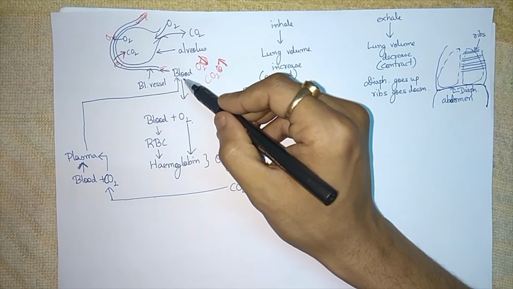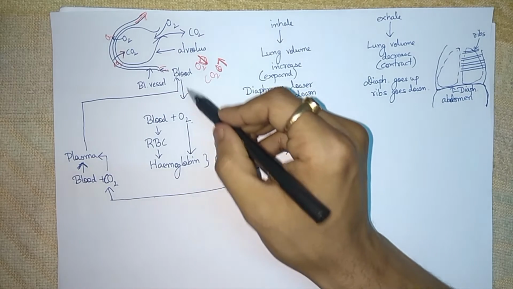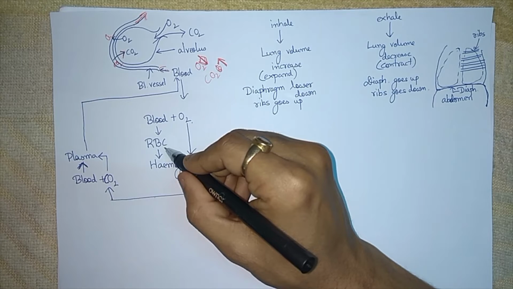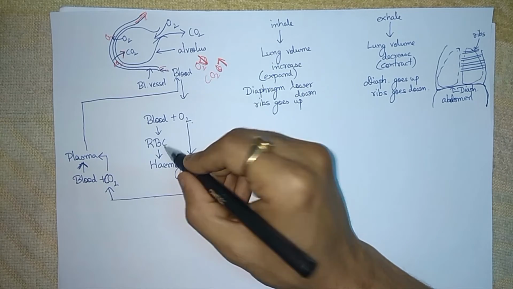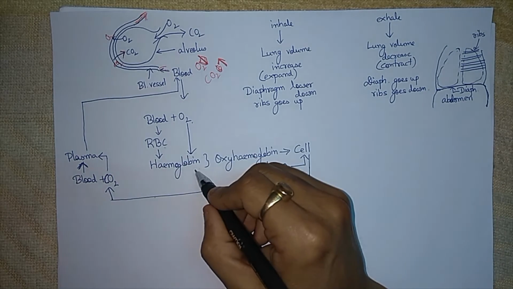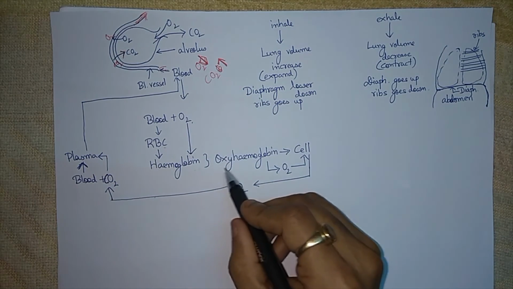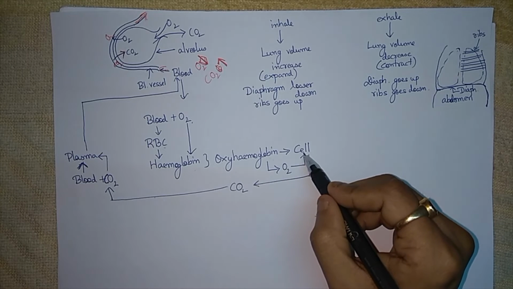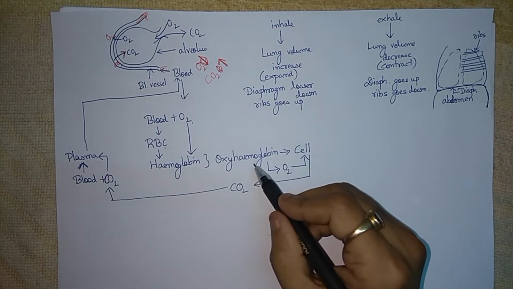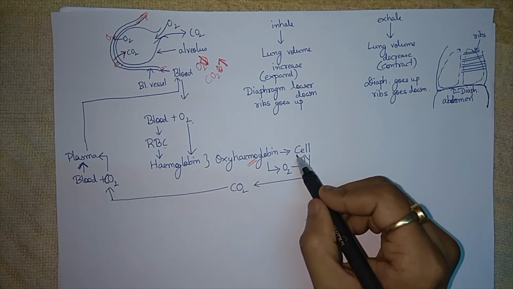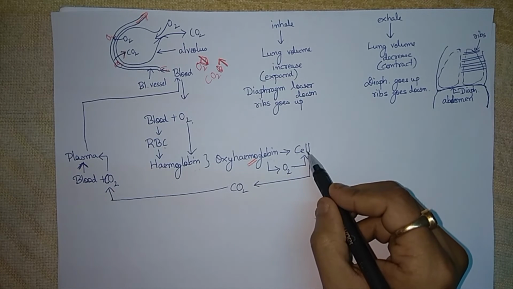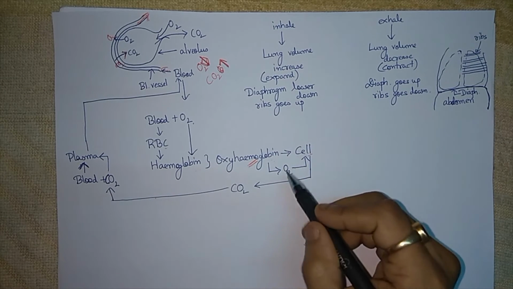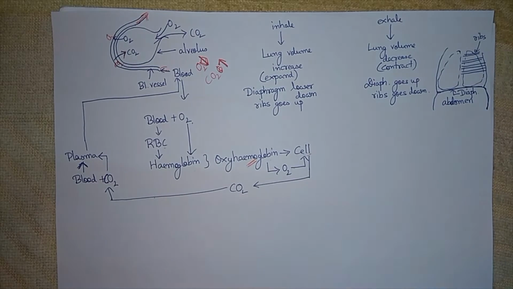Then this blood has RBCs, red blood cells or red blood corpuscles. We all know that in the red blood corpuscles we have hemoglobin. Hemoglobin reacts with oxygen, forms oxyhemoglobin. This oxyhemoglobin will travel to the cell, and the cell will take only the oxygen part, leaving the hemoglobin. After taking the oxygen, the cell will give out the carbon dioxide.